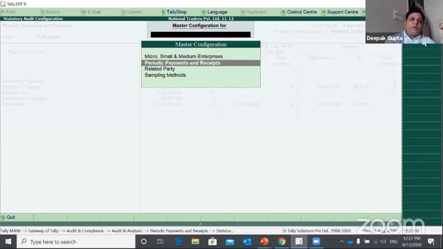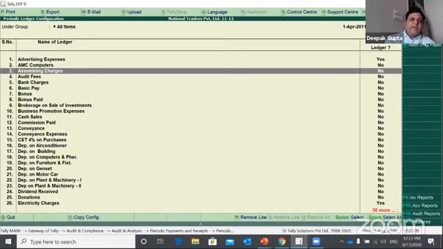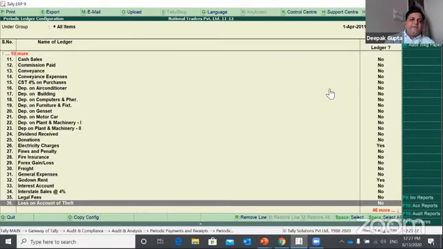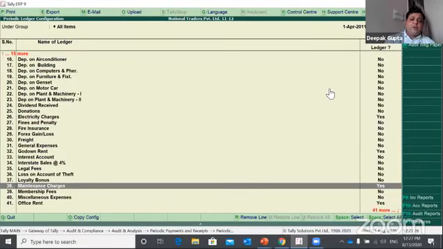So let's say if you want to mark periodic payments and receipts, I'll select that, and I can search a particular account and mark it. So let's say assembling charges are to be monthly expenses. I can select this and update, so it will be added to this particular report. Similarly, I can find other expenses as well, like maintenance charges that need to be paid on a monthly basis.